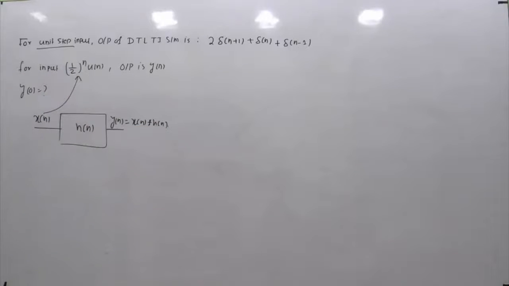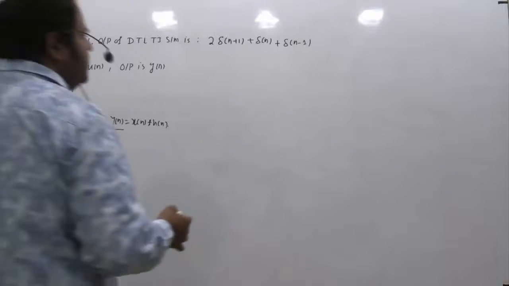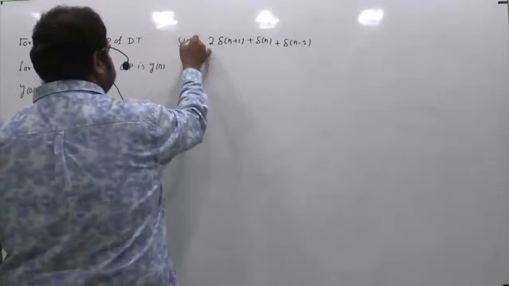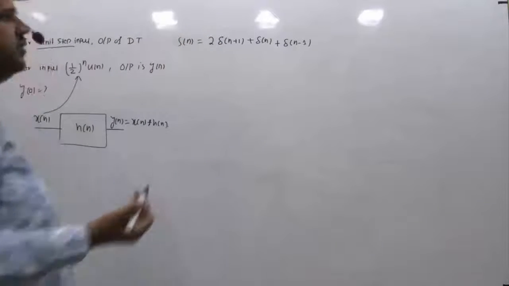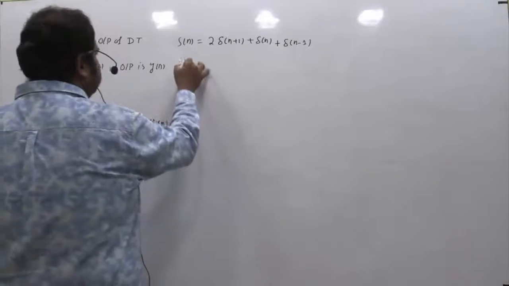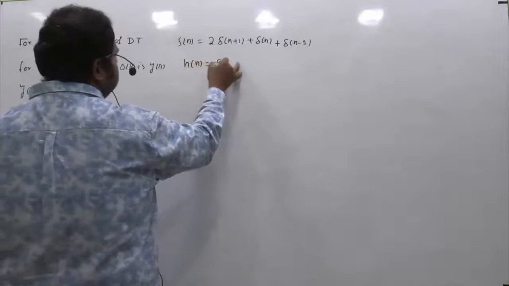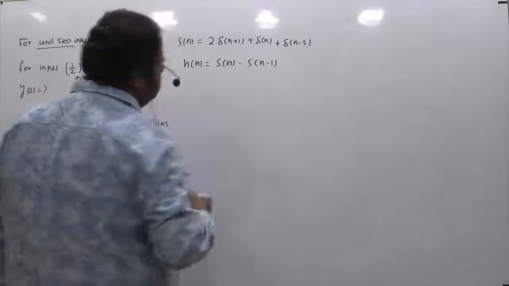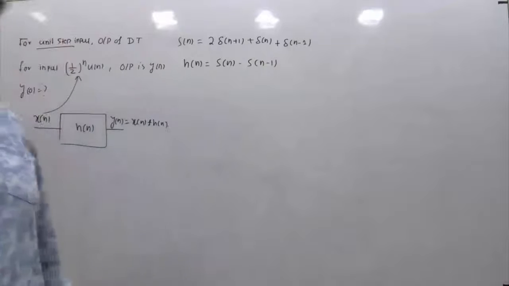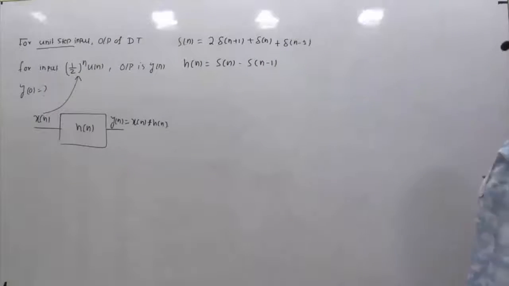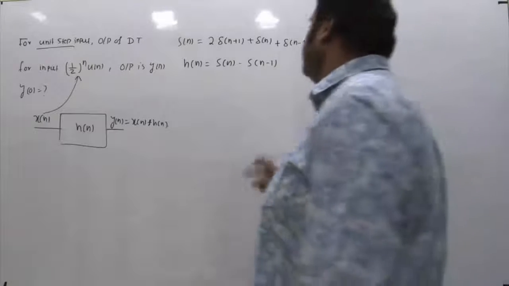What is h[n]? h[n] is the unit impulse response. But in the problem the step response is given. The information given is nothing but the step response, because this is the output for a step input. So s[n] is given. If you know s[n], the impulse response h[n] is s[n] minus s[n-1]. In the continuous time case, h(t) is equal to ds(t)/dt. In the discrete time case, h[n] is s[n] minus s[n-1].